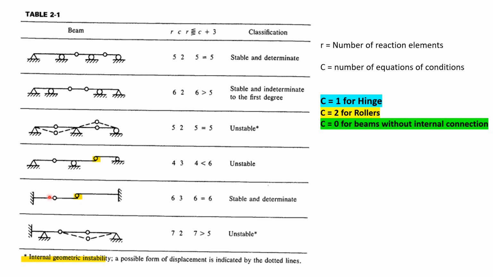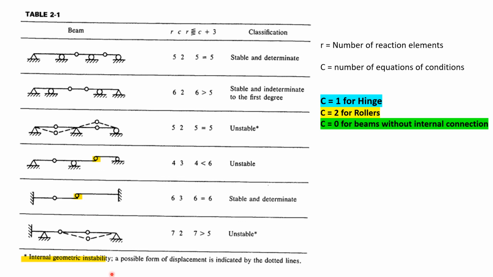What does this mean? If you apply load here, it is fixed here. If I apply load here, it is a roller and this is pinned, so it will not rotate. So here if I see 3, 4, 5, 6, 7, 7 reactions, but here conditions 1, 2 plus 3 is 5, so the reactions are more, but it's unstable because of internal stability issues.